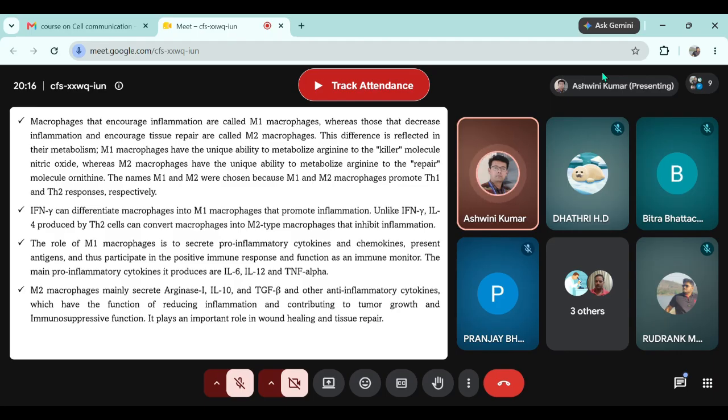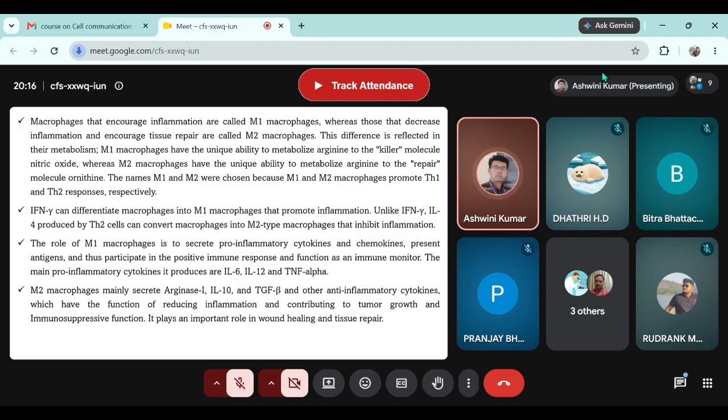That is why, and it is an established fact till now, tumor cells or cancer cells secrete certain molecules that convert the M1 macrophage into M2 macrophage. Now, because the macrophages around the tumor cells are in M2 state, they are anti-inflammatory. That means they will not destroy the tumor cells.